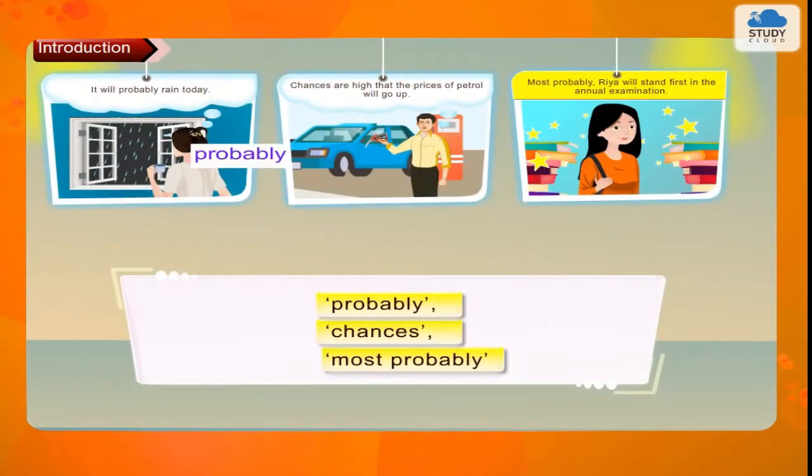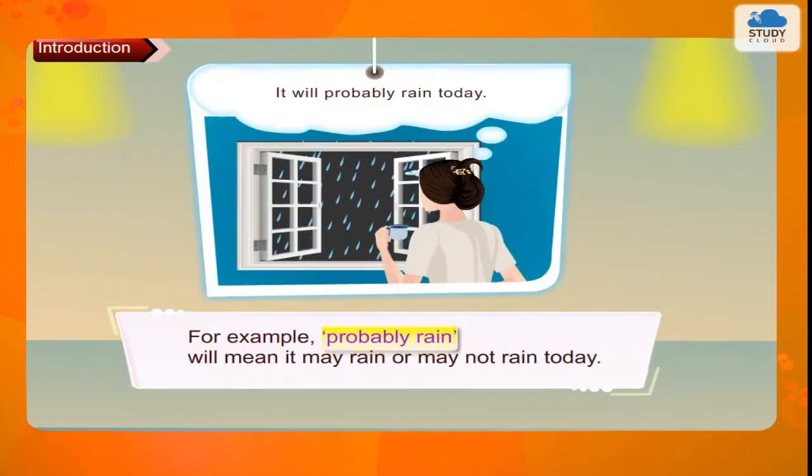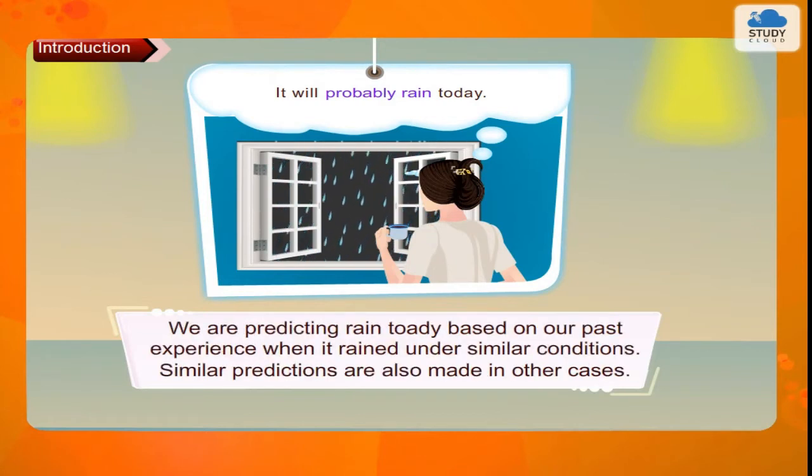The words probably, chances, most probably, etc. used in the given statements involve an element of uncertainty. For example, probably rain will mean it may rain or may not rain today. We are predicting rain today based on our past experience when it rained under similar conditions. Similar predictions are also made in other cases.